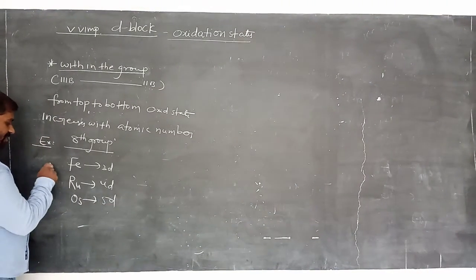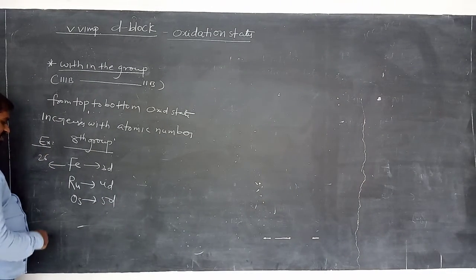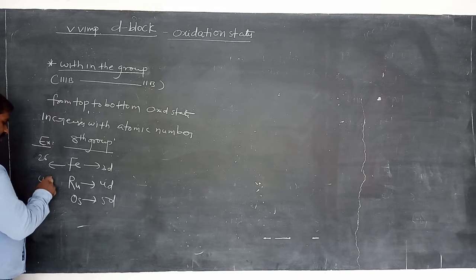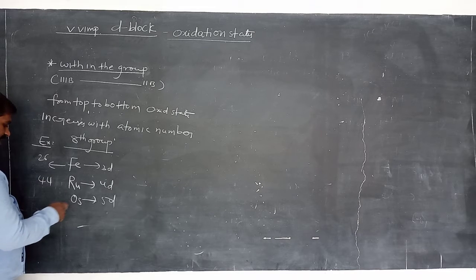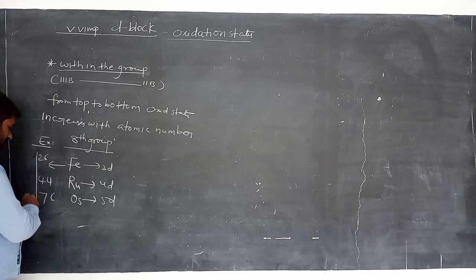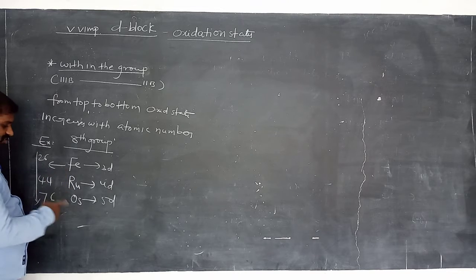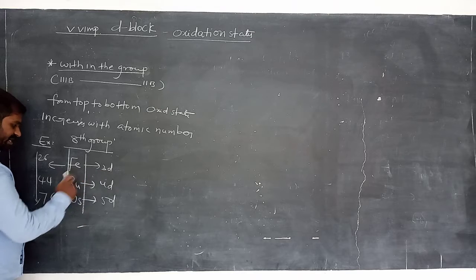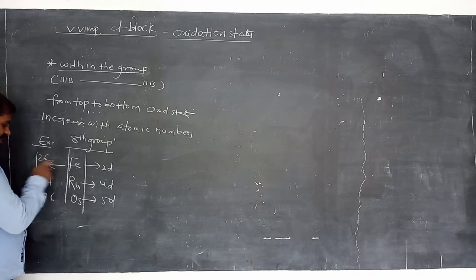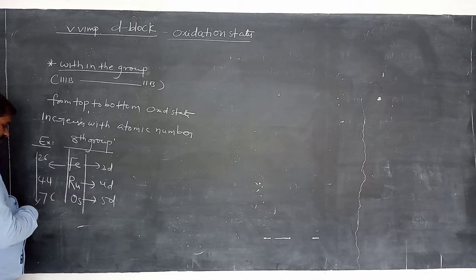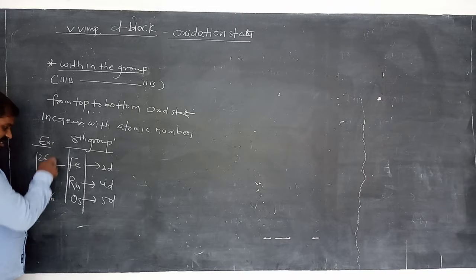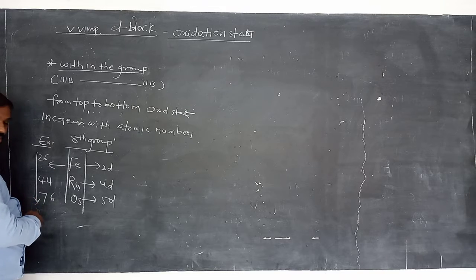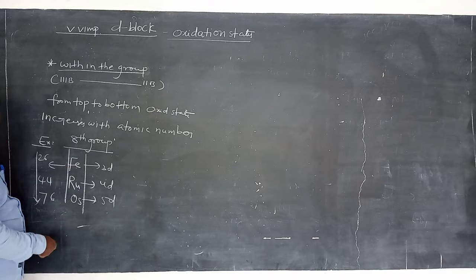What is the atomic number of iron? 26, and here ruthenium 44, and here it is 76. Atomic number increases from top to bottom in the group. These are all transition elements. From the top to bottom, these belong to 3D, 4D, 5D. Atomic number 26, 44 and 76. Atomic number increases from top to bottom. Then their oxidation states also increase.